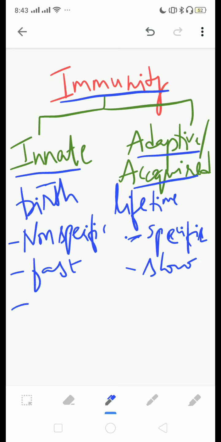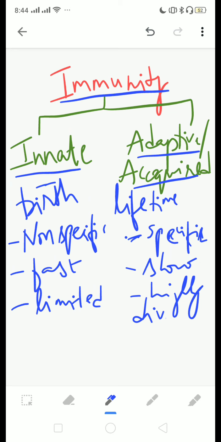When we talk about diversity, the diversity is limited in innate immunity, right? That means it can act only on few microorganisms or few foreign substances. It is not very diverse. It cannot act on many different antigens, whereas adaptive immunity is highly diverse. It can act on a wide variety of antigens.